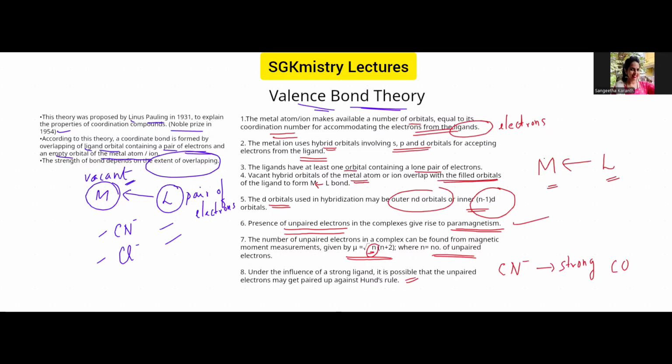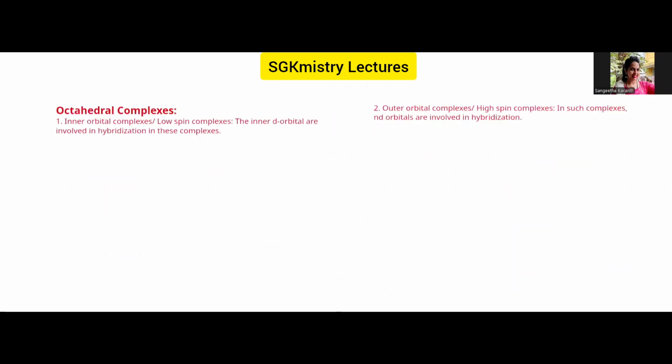Whenever there are strong ligands, we'll be talking about strong field ligands and weak field ligands in much more detail in my next video about crystal field theory. But for now, just keep in mind that there are certain ligands which are strong in nature, called strong field ligands, and certain ligands which are called weak field ligands. Only in the presence of strong field ligands will there be forcible pairing of electrons, which is against Hund's rule. Now, let us talk about a few examples to understand this valence bond theory in detail.